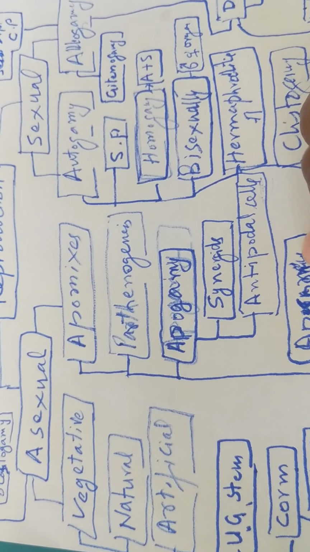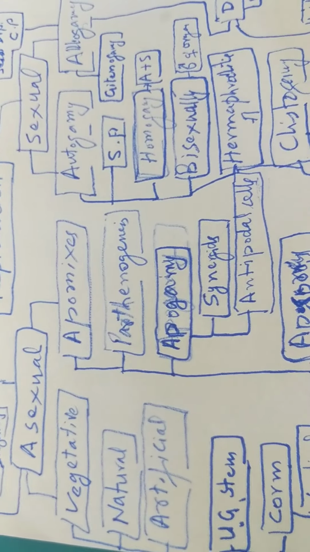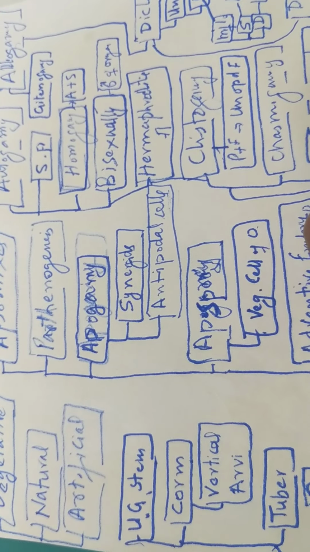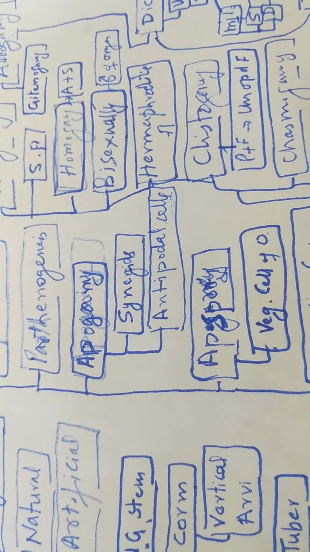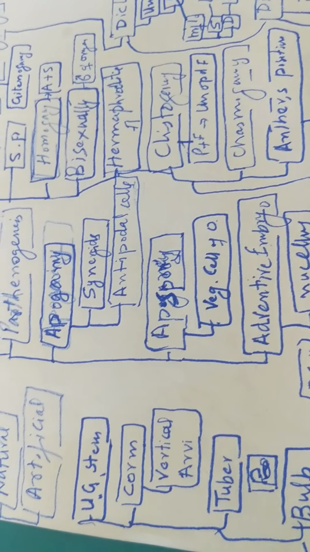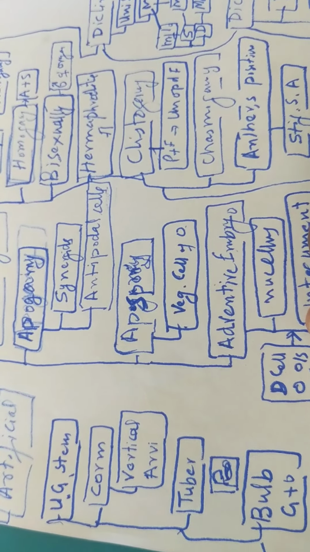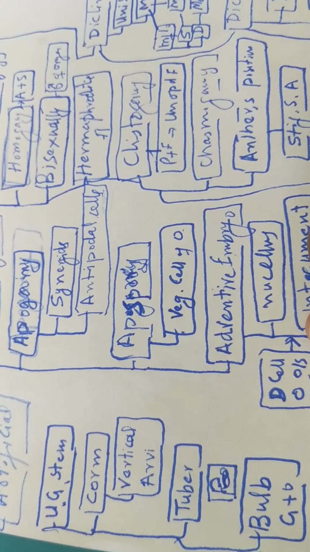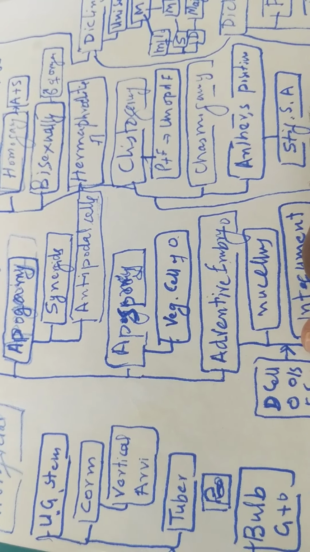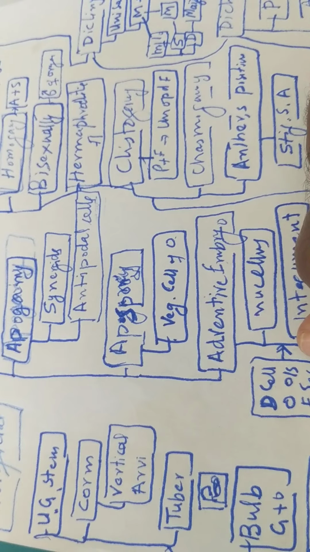Parthenogenesis is when an embryo develops from an egg without fertilization. Then apogamy, when the embryo develops either from synergids or antipodal cells. Then next is apospory, where vegetative cells of the ovule become an embryo, or the embryo develops from vegetative cells of an ovule without fusion.